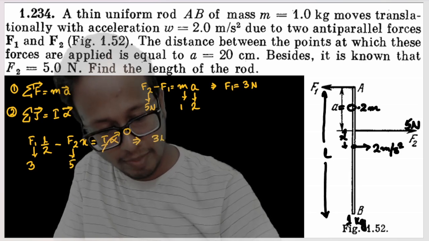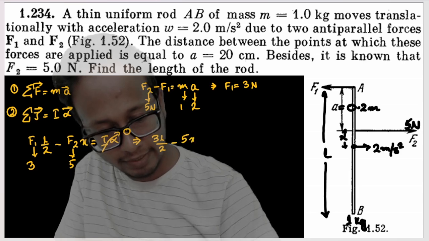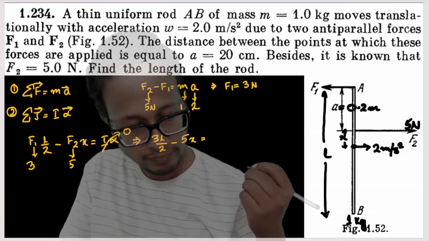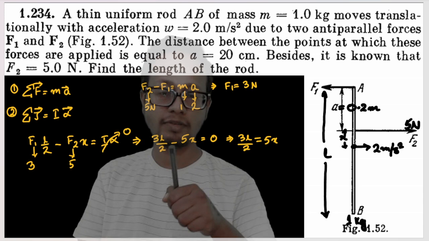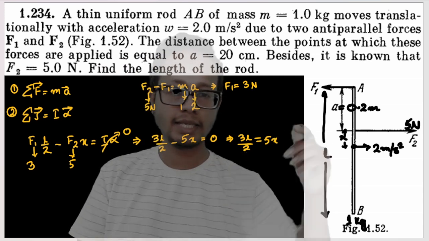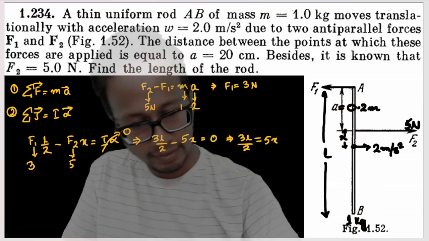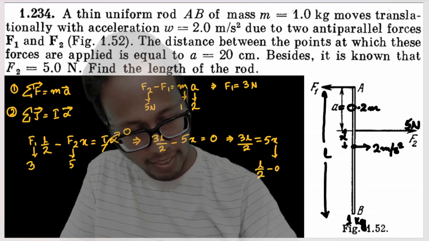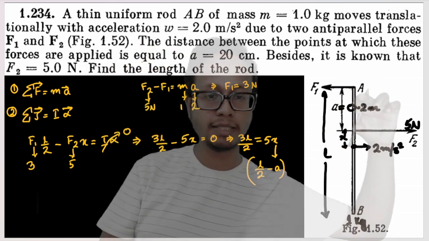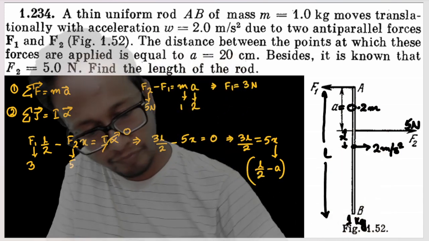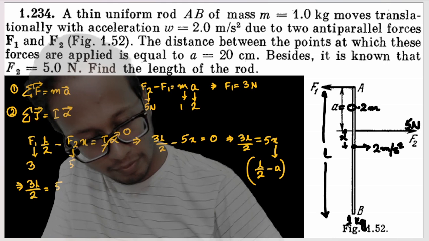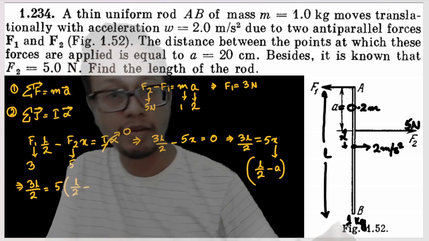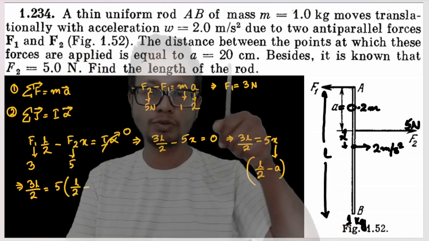So 3L by 2 minus 5x is equal to how much? 0. Or 3L by 2 is equal to 5x. I just put this 5x to the right hand side. Now x can be written as L by 2 minus a. This entire length minus a is nothing but this much x. So let me rewrite the equation: 3 into L by 2 is equal to 5 into L by 2 minus a. The value of a is given as 20 centimeter or 0.2 meter.